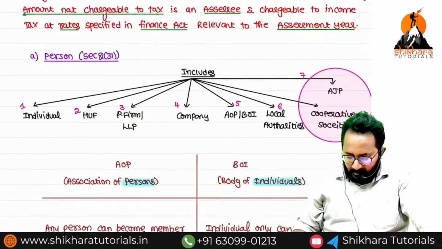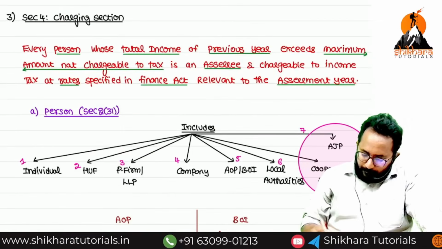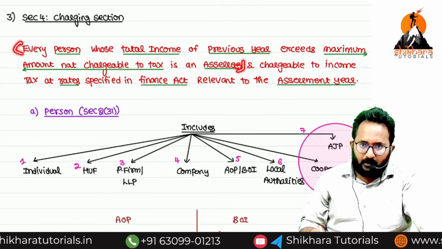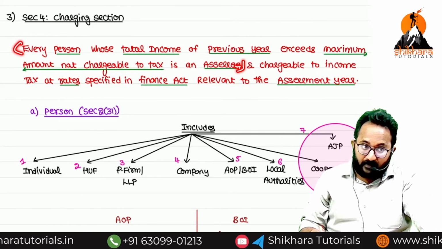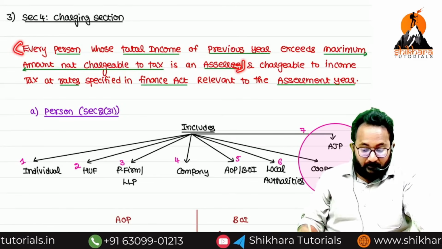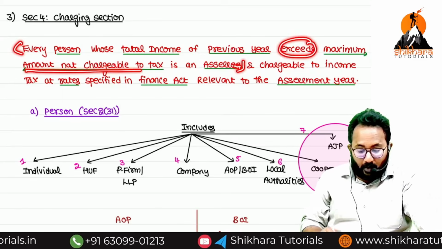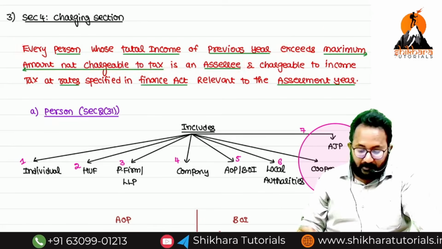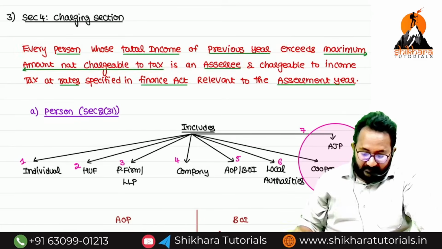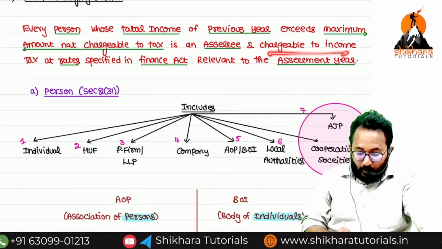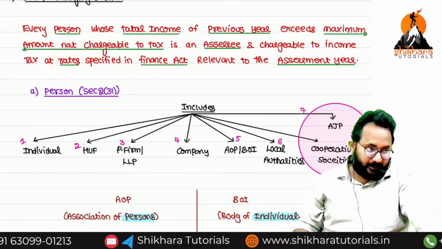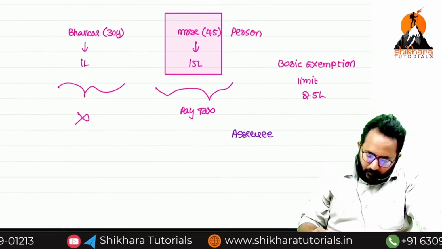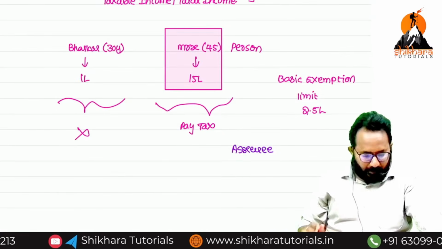Okay. Now please let me know, up to this you understood everything. Every person whose total income of which year? Previous year, if that exceeds the maximum amount not chargeable to tax, that is the basic exemption limit, is called an assessee, and chargeable to income tax at the rate specified. That I will tell you after. Okay. Now we can go with some other point.